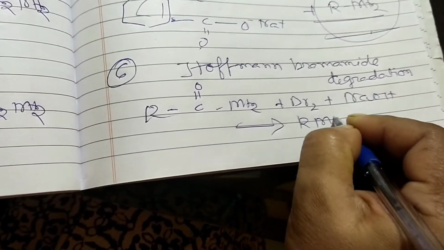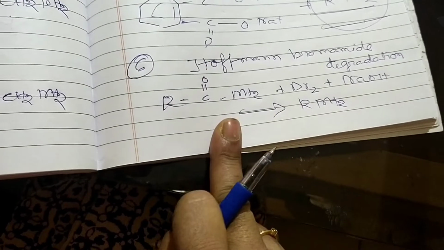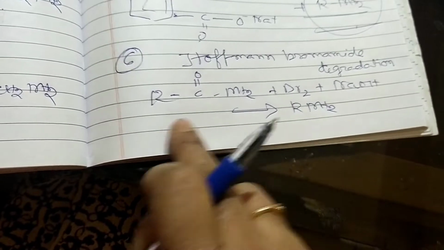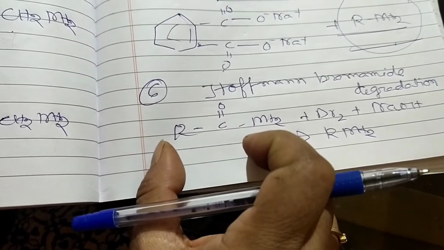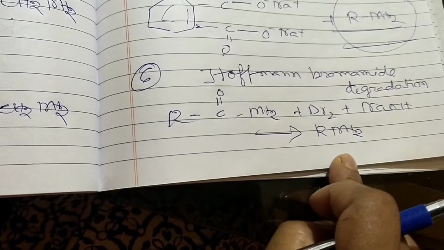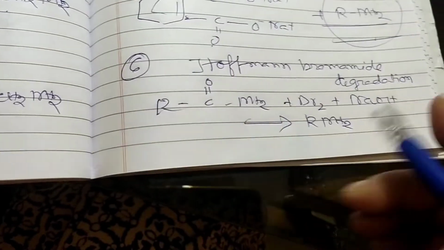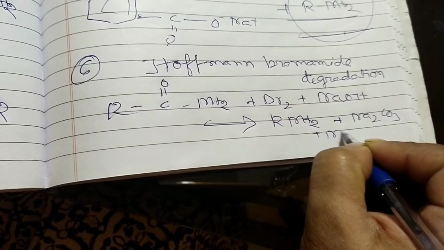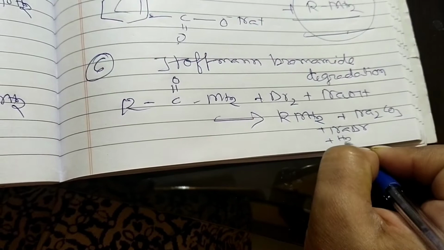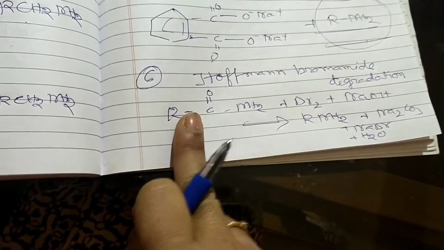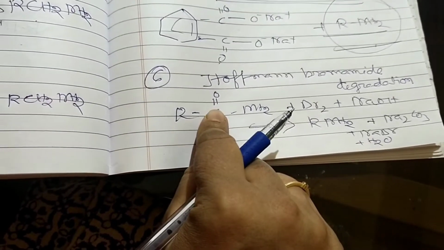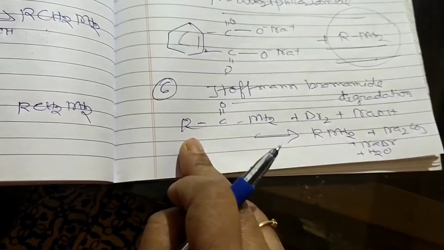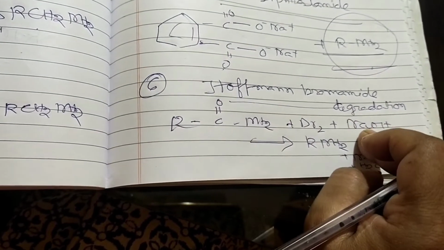So what is the production coming? Look at here RNH2. So that means whatever amide we are taking, 1 carbon less is coming here. That is the main criterion of this reaction. So whatever amide we are taking, this amine formed contains 1 carbon less than the parent amide. Okay, RNH2 is coming, and then Na2CO3 plus NaBr plus H2O. So this is the reaction. It is called Hofmann bromamide reaction, when the amine comes with 1 carbon less than the parent amide here. Bromamide means bromine, amide and NaOH, alcoholic or ethanolic solution of sodium hydroxide.